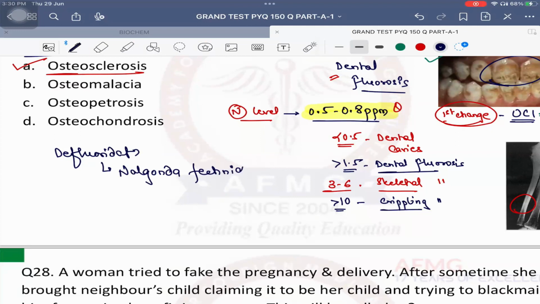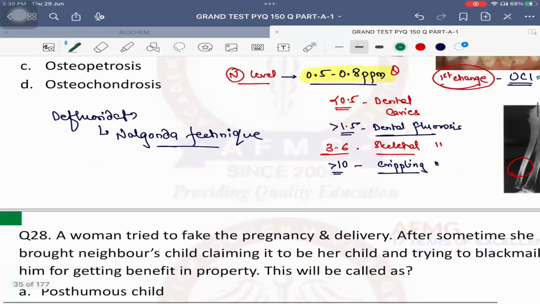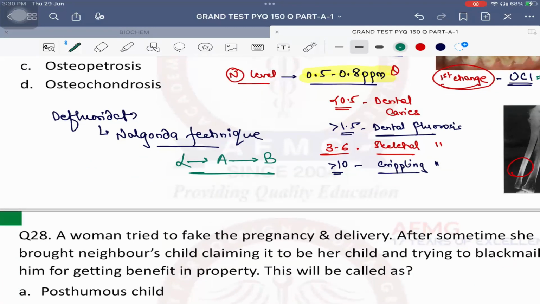What is the sequence of addition of substances in Nalgonda technique? Lime is added first, followed by alum, followed by bleaching powder. This has been asked, guys. So, in cases of fluorosis, the technique which is followed for defluoridation is known as Nalgonda technique, given by NEERI Nagpur, and the sequence in which we add the substances is lime first.